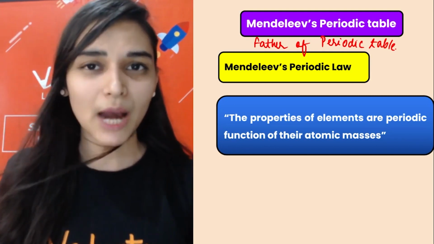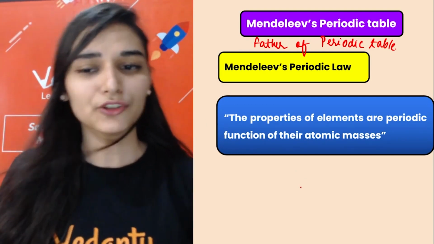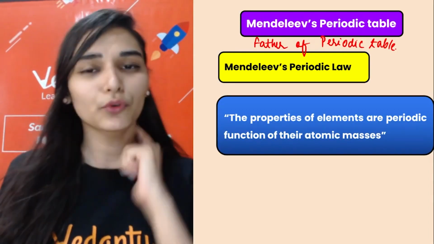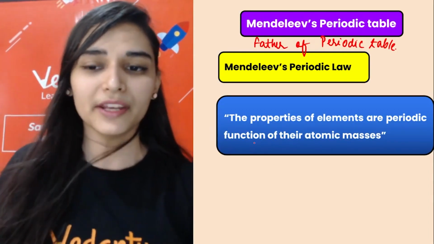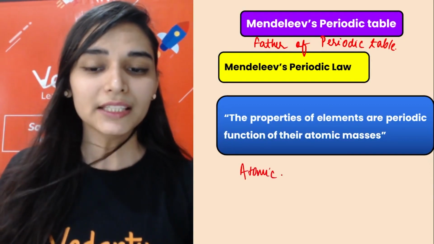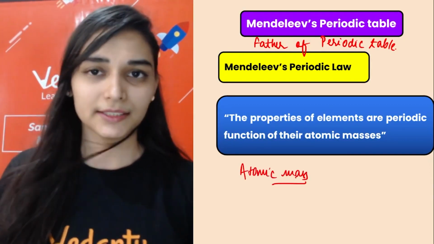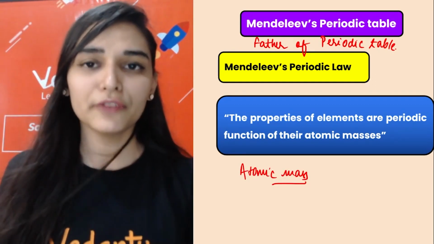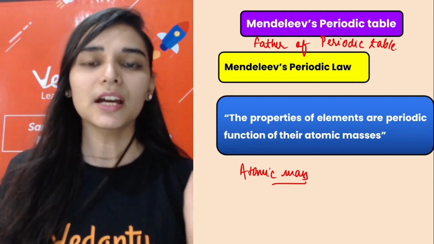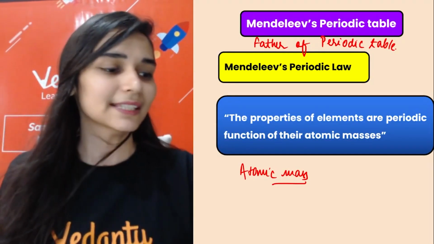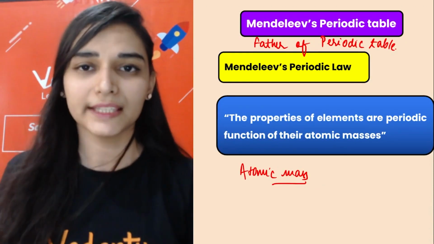So he came up with the idea of atomic masses again, and this was his biggest mistake. What did he do? He also took the same parameter. He said to arrange the elements in increasing order of atomic masses. If you arrange them this way, then after certain intervals, elements with the same properties would be repeating themselves.